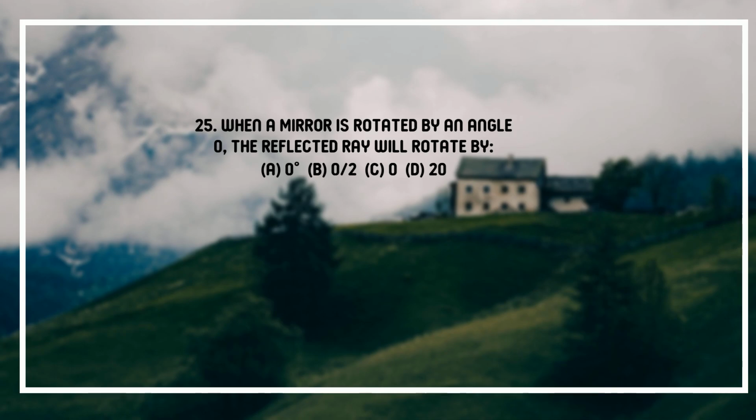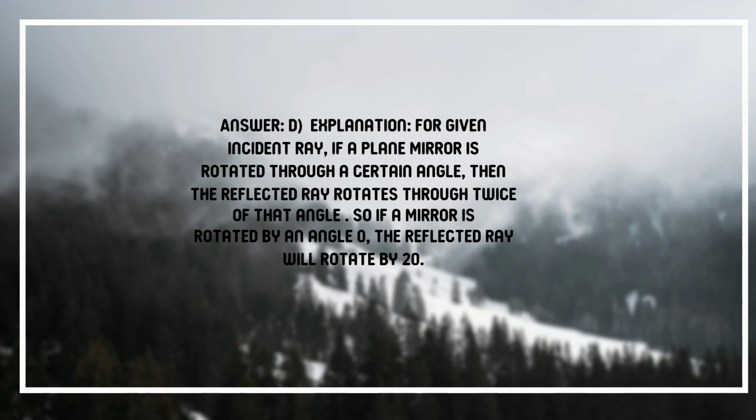25. When a mirror is rotated by an angle θ, the reflected ray will rotate by A. θ degrees. B. θ/2. C. θ. D. 2θ. Answer: D. Explanation: for a given incident ray, if a plane mirror is rotated through a certain angle, then the reflected ray rotates through twice that angle. So if a mirror is rotated by an angle θ, the reflected ray will rotate by 2θ.